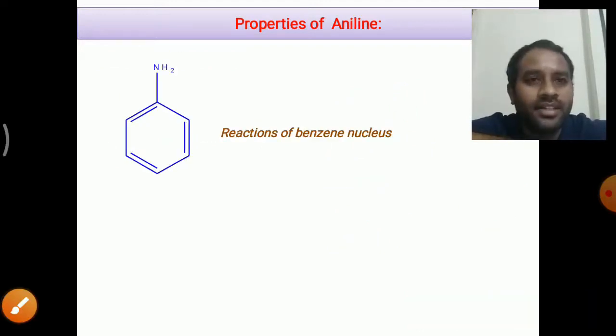Now, let us discuss the second type of reactions of aniline, in which the benzene nucleus is involved. These are the reactions due to the benzene nucleus in aniline.